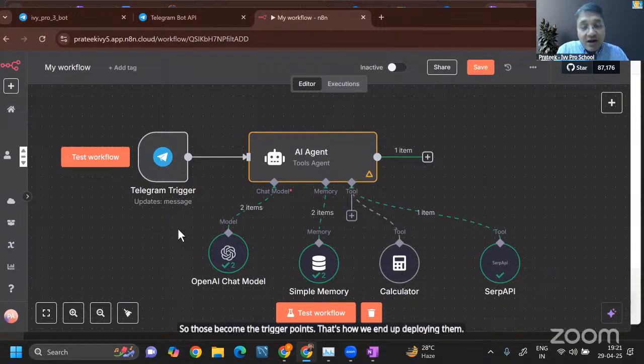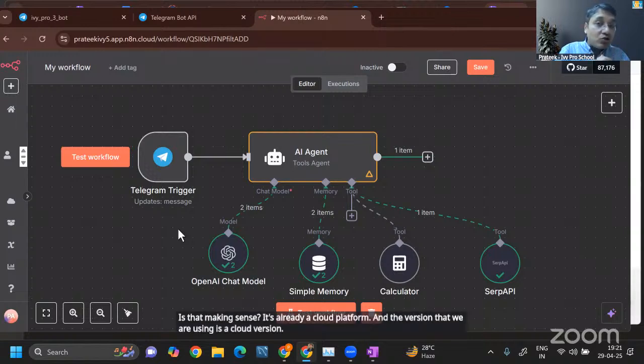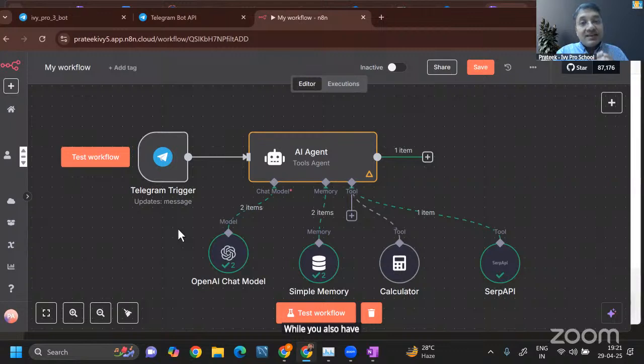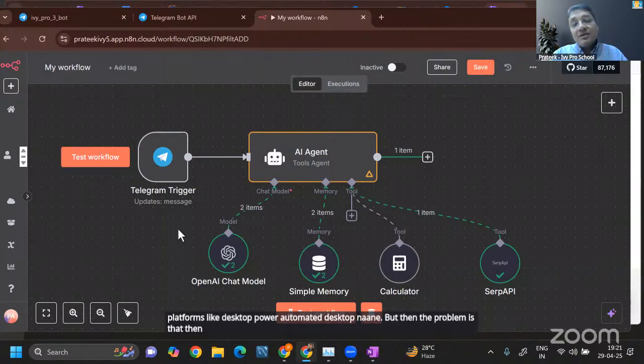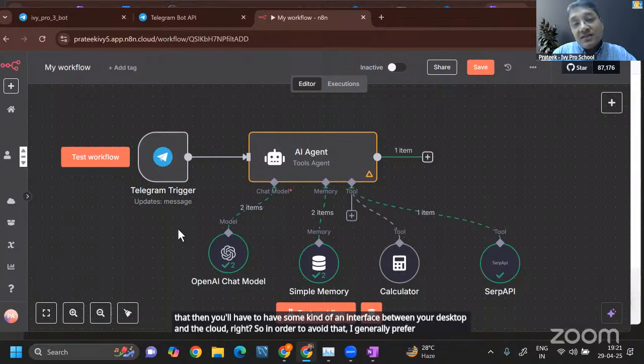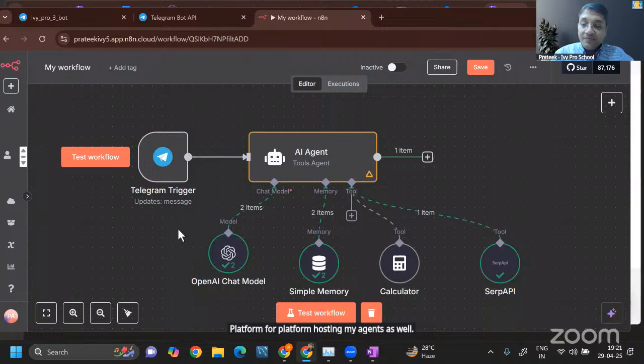Is that making sense? It's already a cloud platform. N8N, the version that we're using, is a cloud version. While you also have a lot of these desktop-installed workflow automation platforms like Desktop Power Automate and Desktop N8N. But then the problem is you'll have to have some kind of an interface between your desktop and the cloud, right? So in order to avoid that, I generally prefer to use a cloud-based platform for hosting my AI agents as well, right? So the basic question is how do we connect our Telegram with this, right?